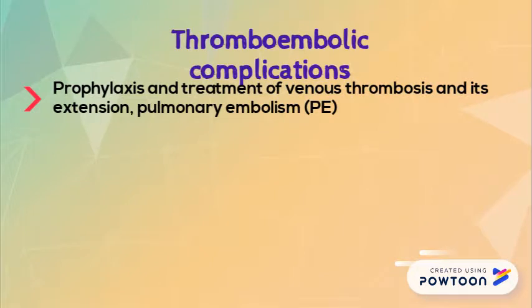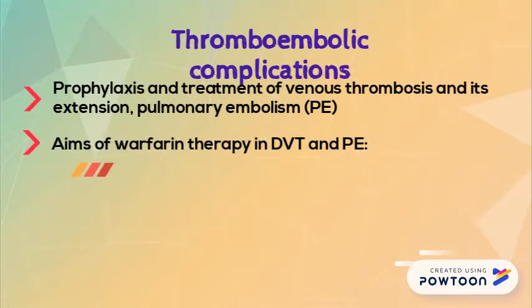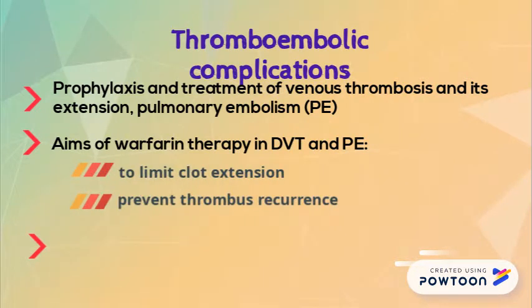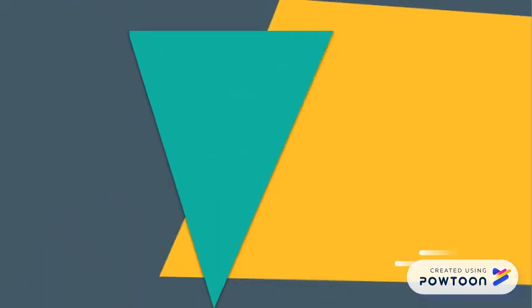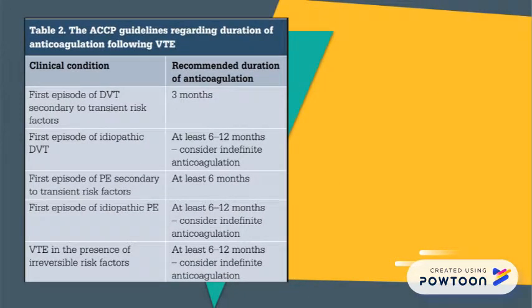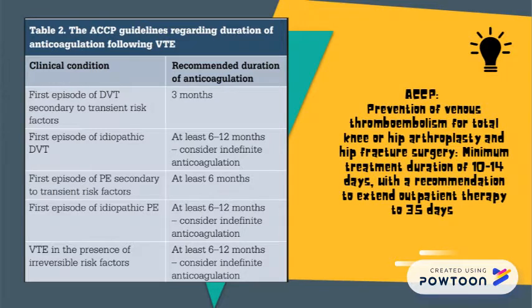Warfarin therapy in prophylaxis and treatment of deep vein thrombosis and pulmonary embolism aims to limit clot extension and to prevent thrombus recurrence. In VTE episodes, the length of anticoagulant therapy is determined based on the risk of venous thromboembolism and the risk of hemorrhage. This table obtained from ACCP guidelines shows the duration of anticoagulant following VTE clinical condition. It was also noted that warfarin may be used in prevention of venous thromboembolism for total knee or hip arthroplasty and hip fracture surgery, with a minimum treatment duration of 10 to 14 days